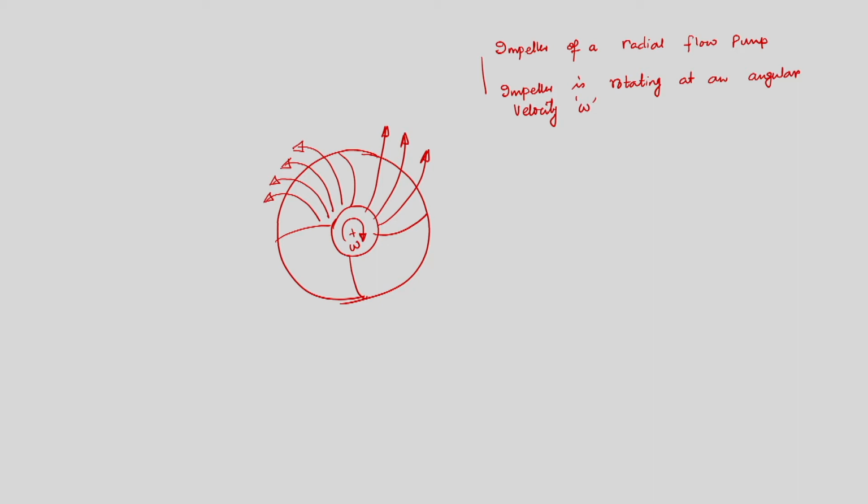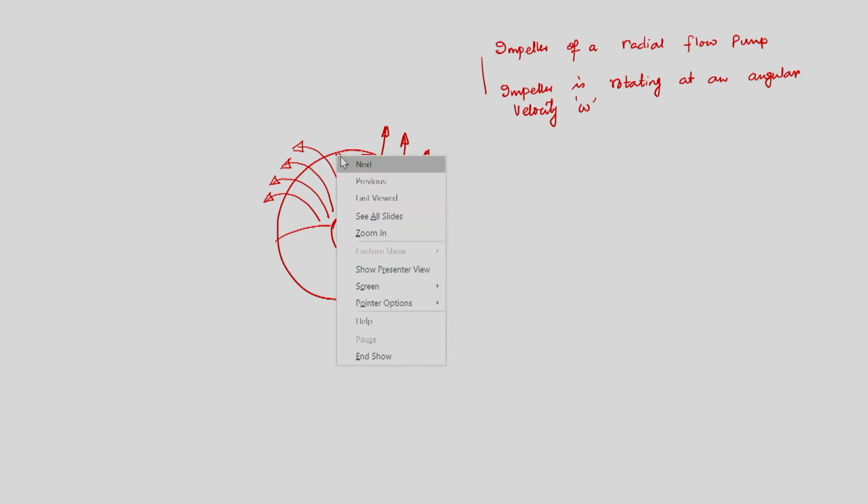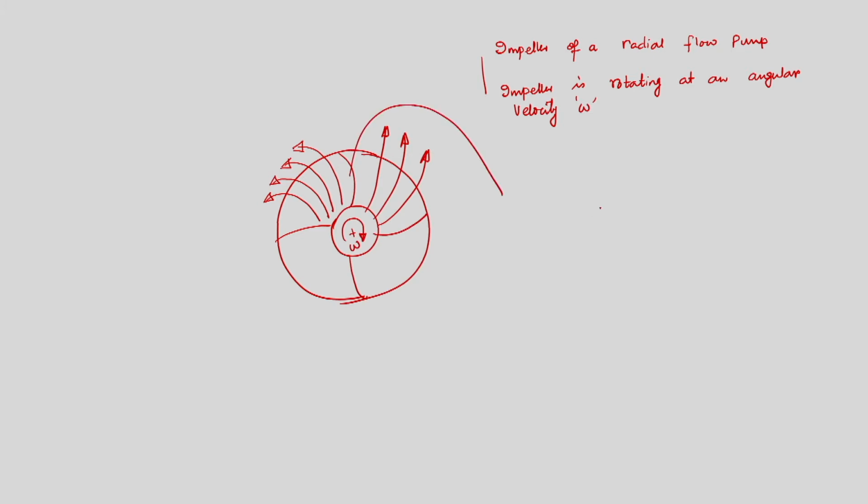While it is moving through the casing, it is ultimately going out. Now, there is an argument: when it is rotating, suppose I take out this blade and draw an enlarged view. There are two surfaces, 1 1 and 2 2. So, 2 2 is the convex or upper surface, and 1 1 is the concave or lower surface.